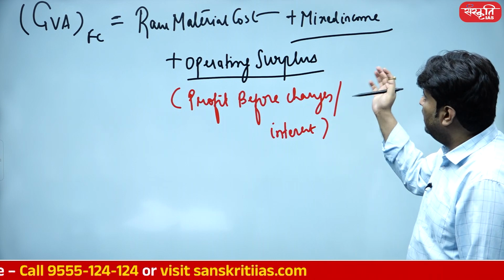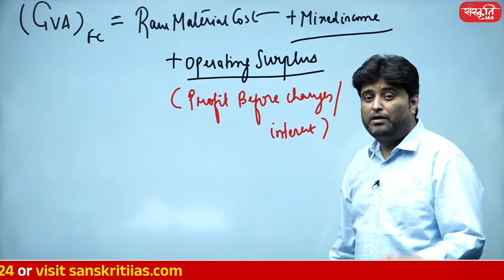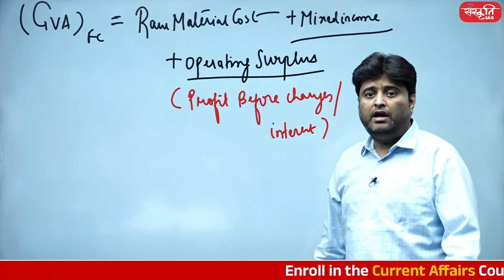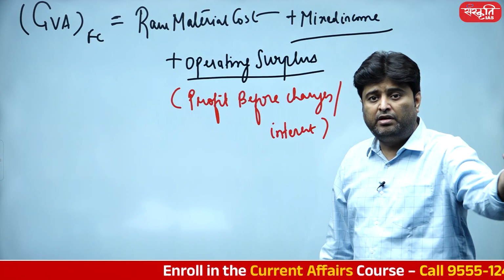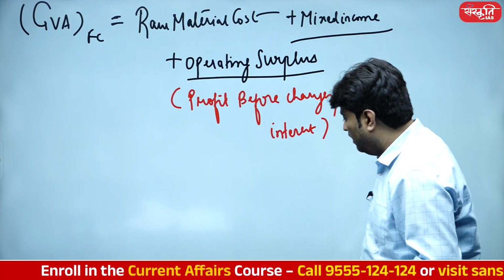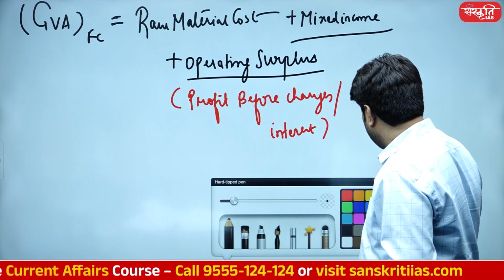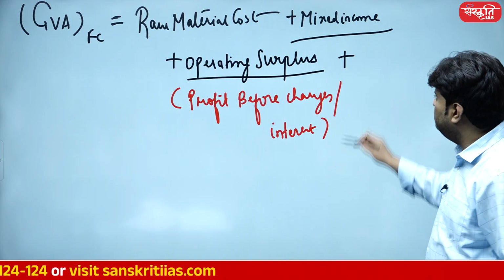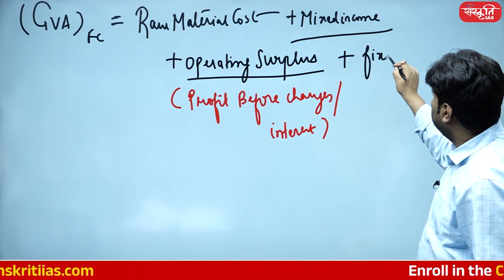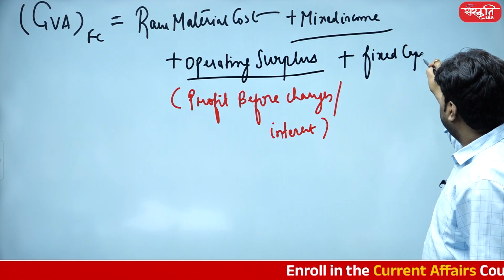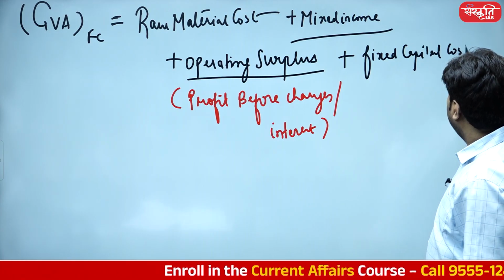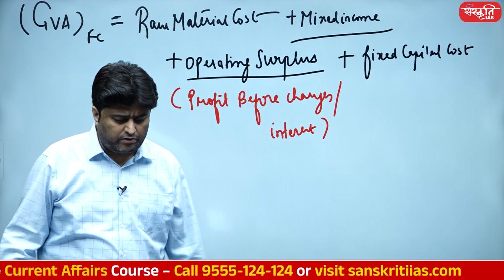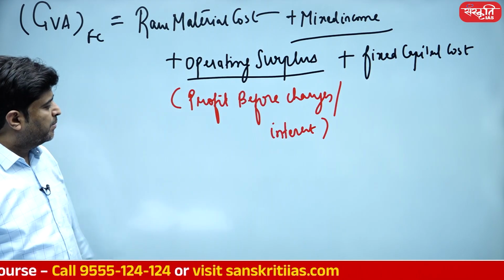So raw material, mixed income, operating surplus, plus one very important thing, and that is the fixed income of those machinery that has been involved in production processes. So now comes the next one, fixed capital cost. So what is fixed capital cost or fixed capital consumption, whatever you want to write? Fixed capital consumption is more appropriate.